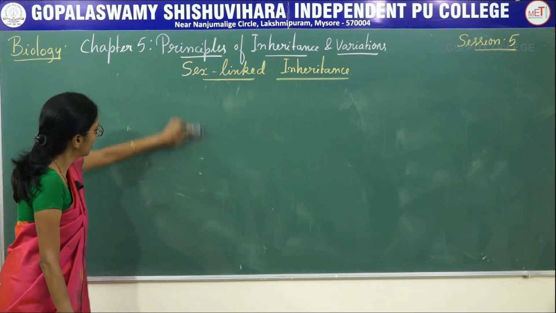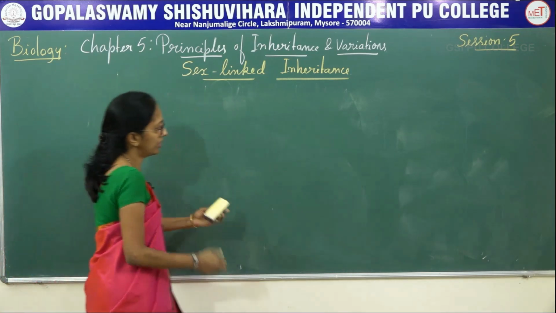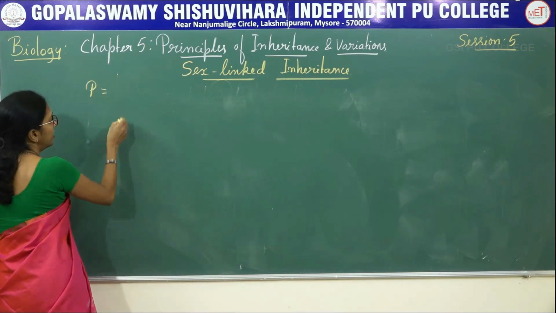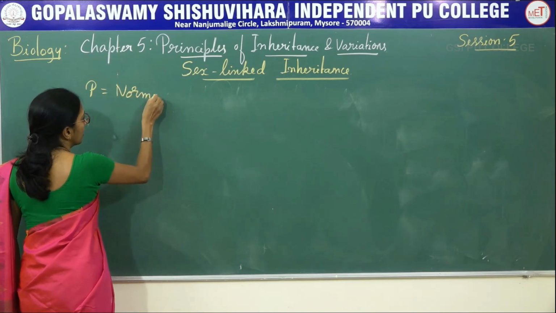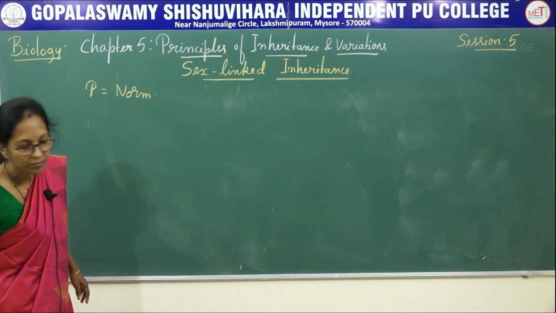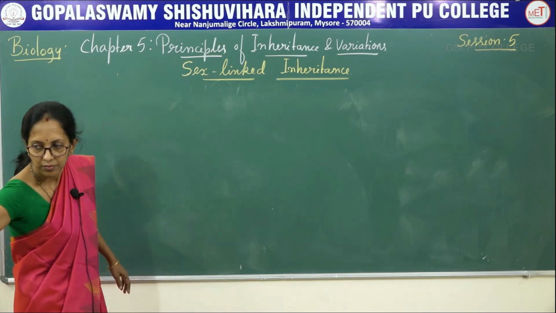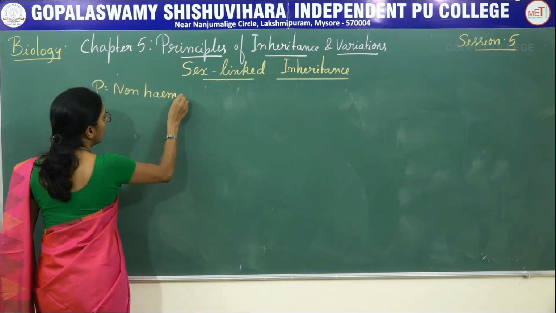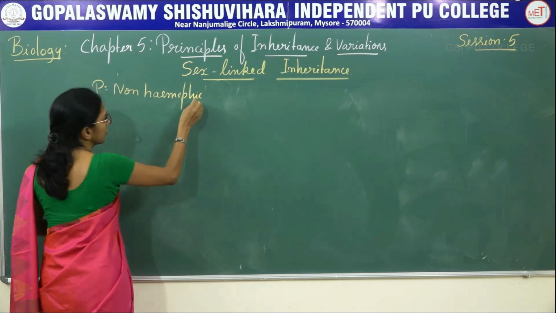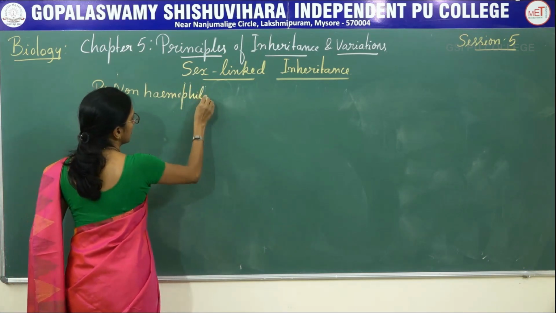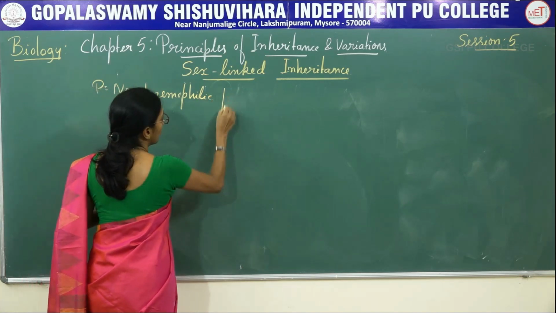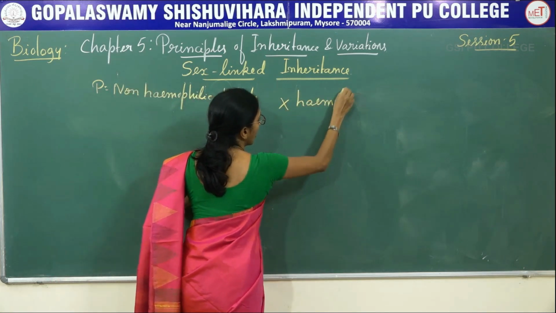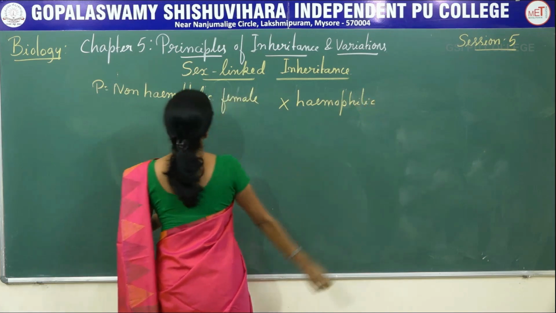Now, you have to understand again the same thing here, how there will be an X-linked inheritance that takes place in hemophilia. Now, coming to the parents, normal male or non-hemophilic female marries hemophilic male.